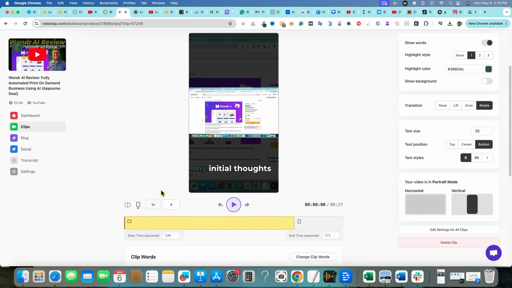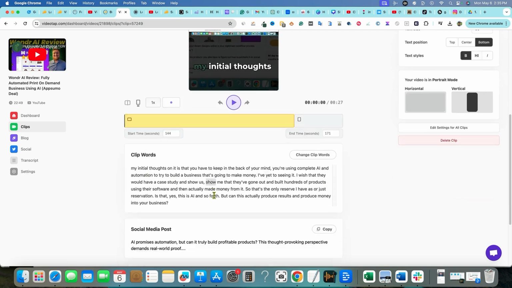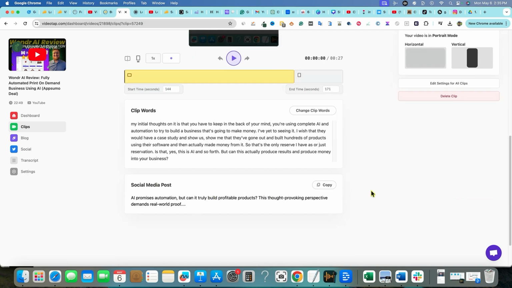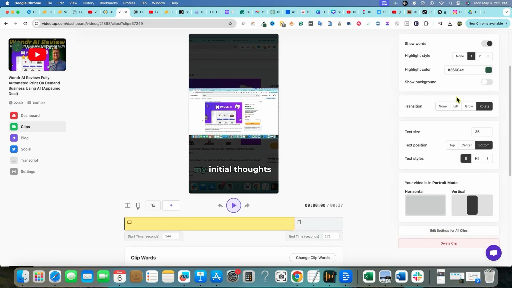Now, Opus Clip does have automatically adding in B-roll and emojis and doing things like that. Super cool. I'm sure that will get on the roadmap and VideoTap will be adding those features soon. But we do have the words, we have the social media post right here. So it's doing a lot of the work for us already. And then, like I said, once you have your color for your branding, you have all your settings.